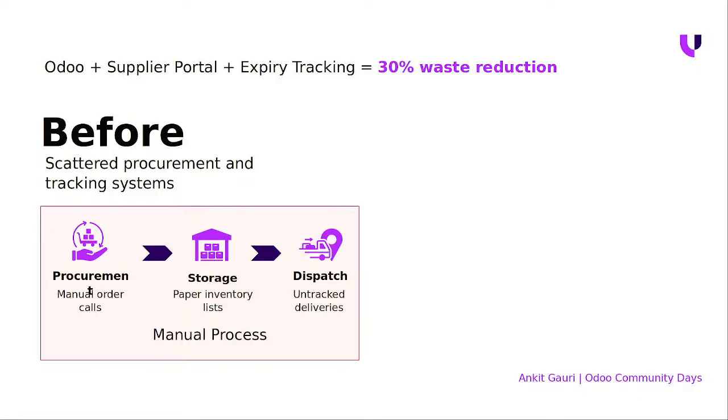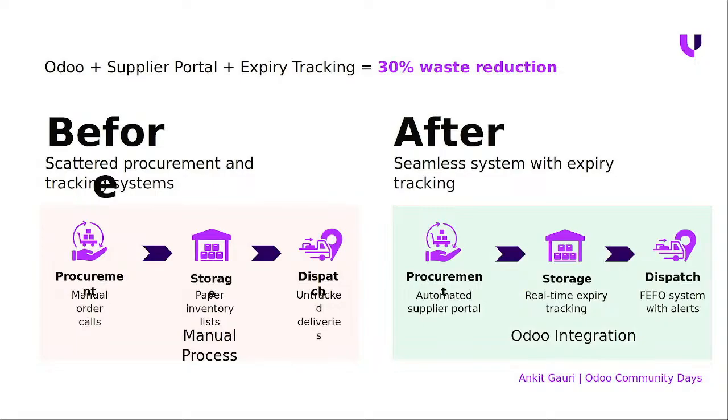So how we do this is we have enabled the supplier portal, right? We have given a supplier a portal where they can place their purchase request, procurement request, and based on the managerial criteria in the background, they approve and reject the procurement request from the different suppliers, right? And they make sure that this supplier has been on time on delivery of the goods and a lot of other things, right?